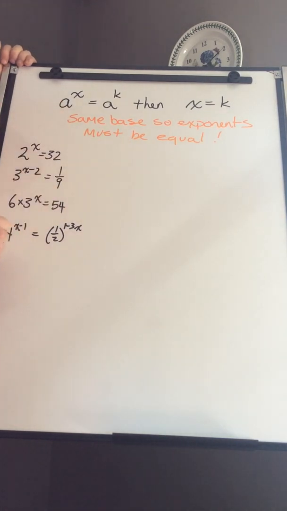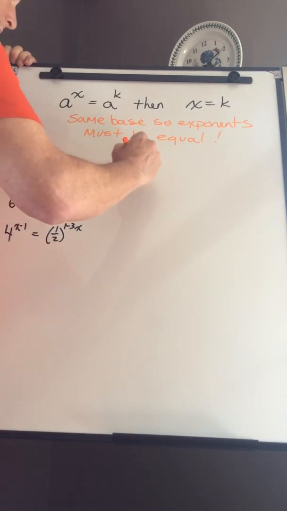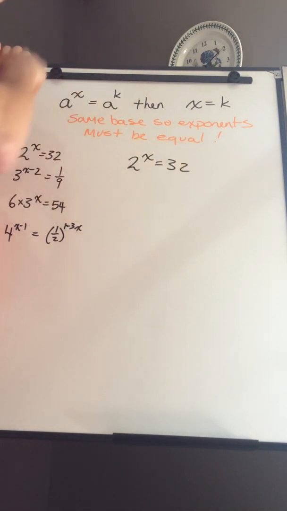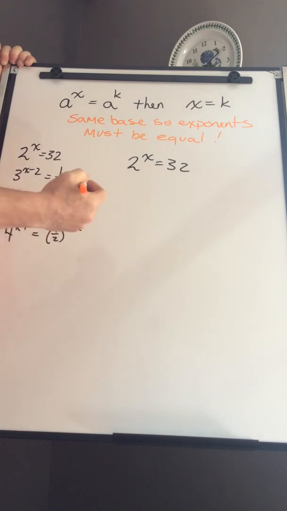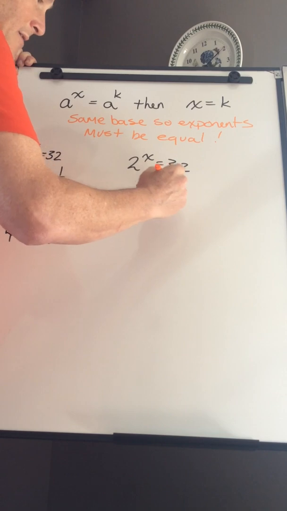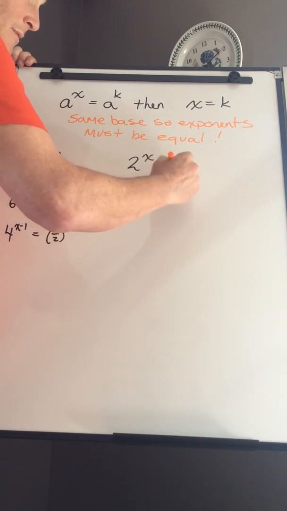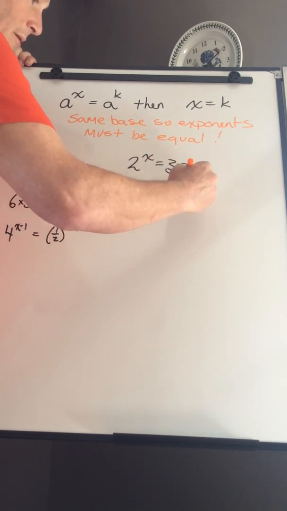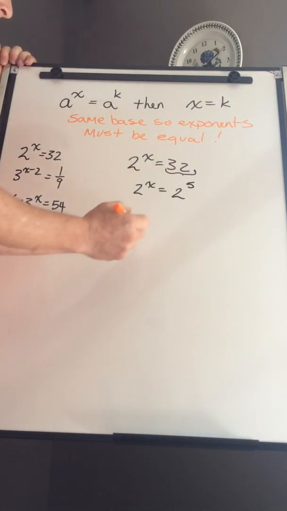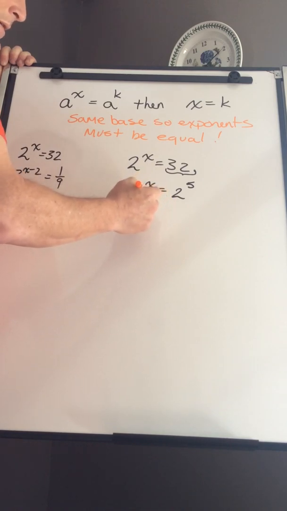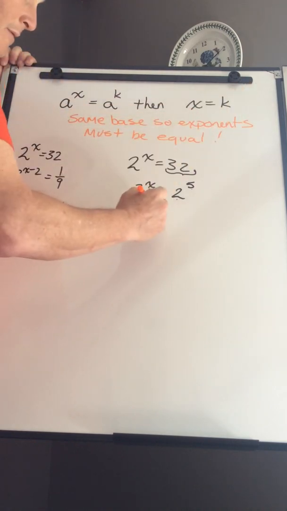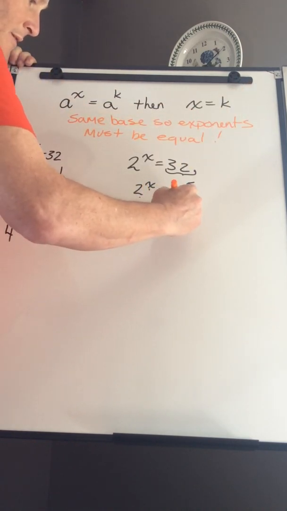Or well, I actually got 4 examples here. First one, if I have 2 to the power x equals 32, I have to change them somehow so that they have the same base. I happen to know that 2 to the power x equals 32 is the same as 2 to the power 5. So 2 multiplied by itself 5 times is going to be 32. This being said, 2 to the power x, 2 to the power 5, based on this, x equals 5.